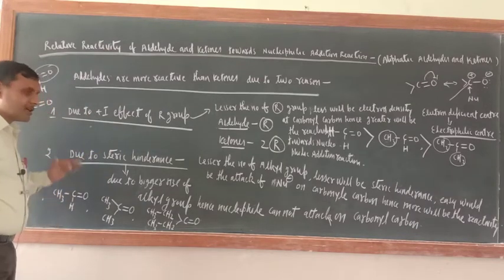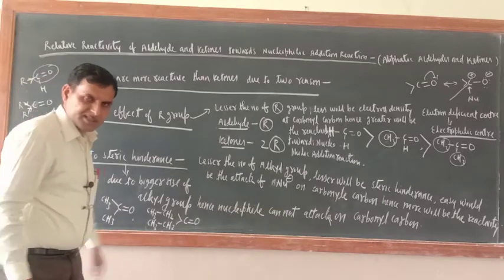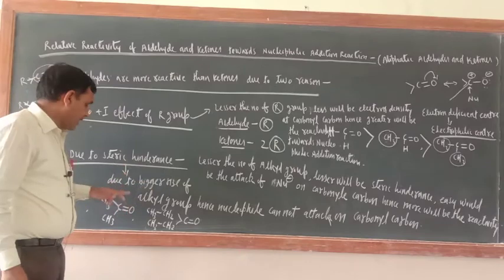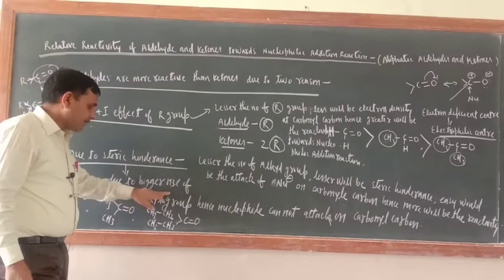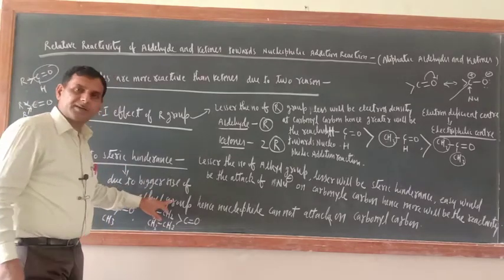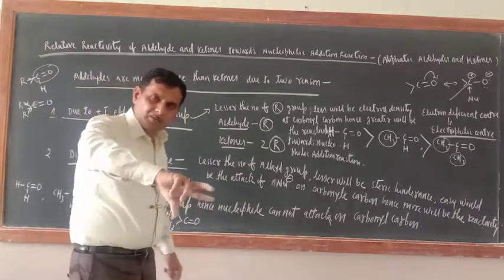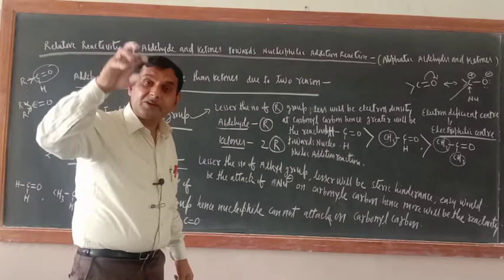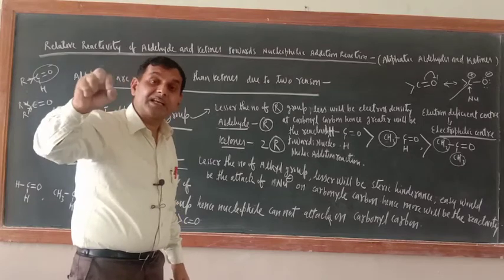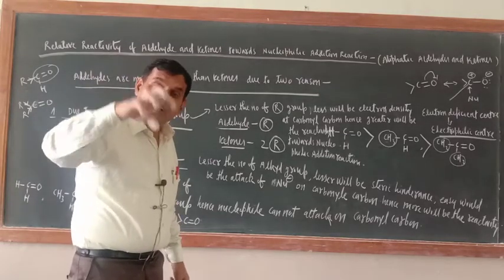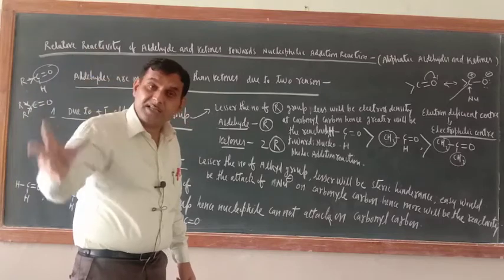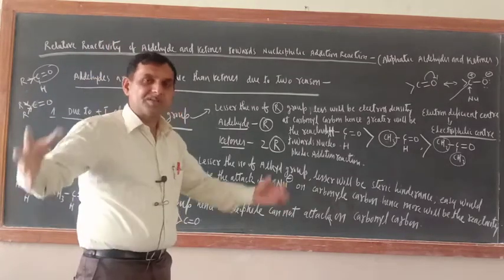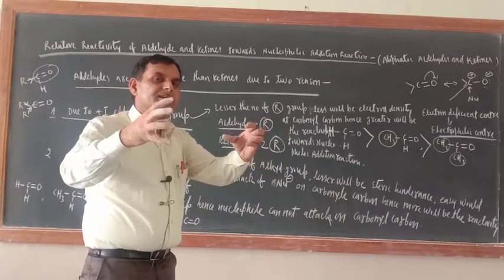The second reason is steric hindrance. Steric hindrance is because of the bigger size of the alkyl group. It means covering one particular site because of the large size of a group.